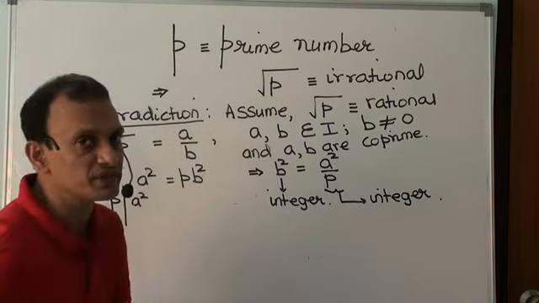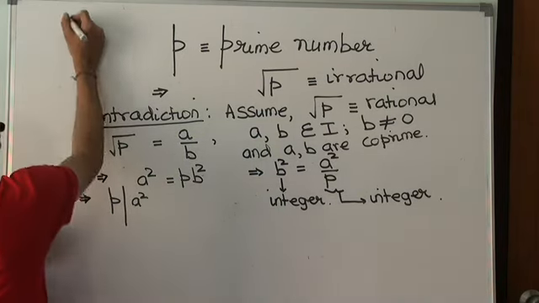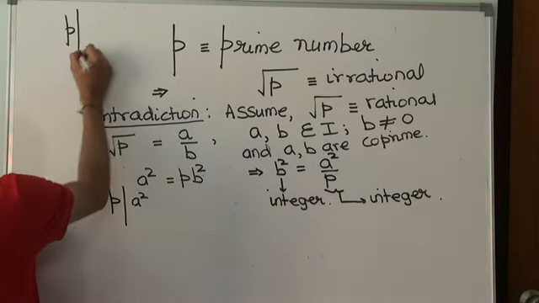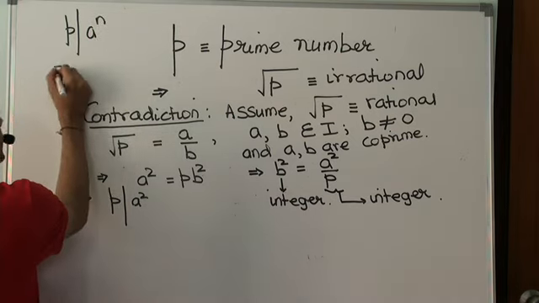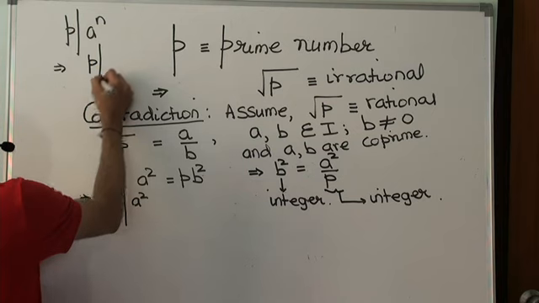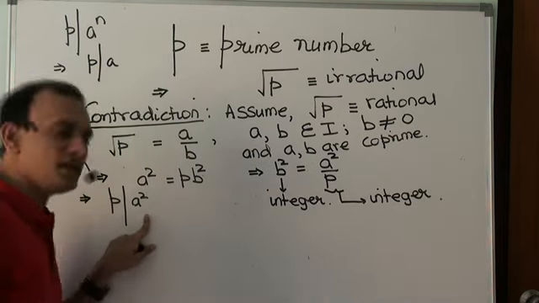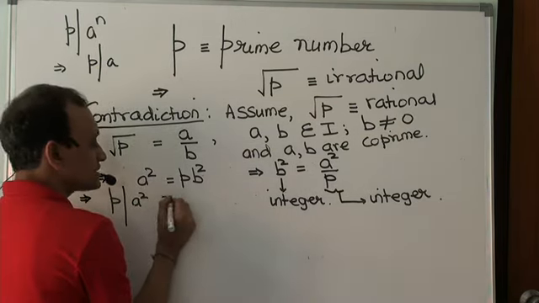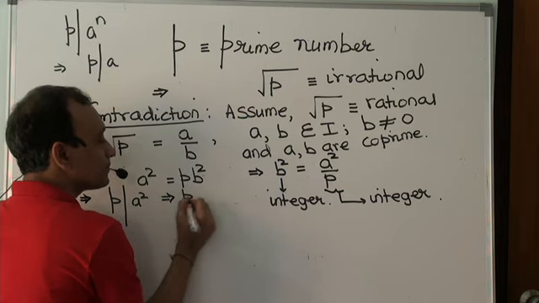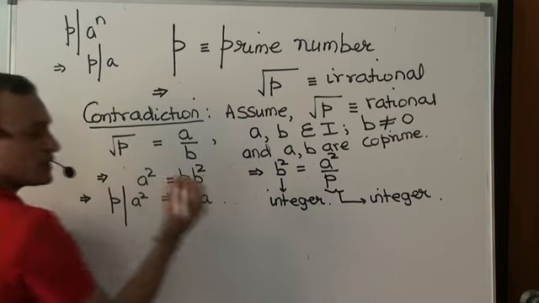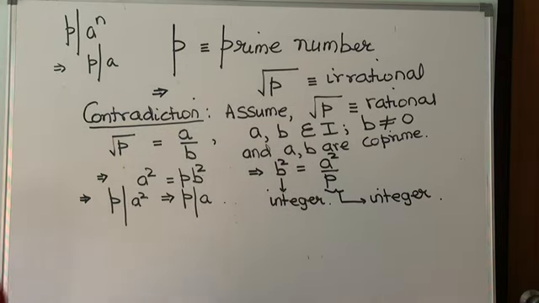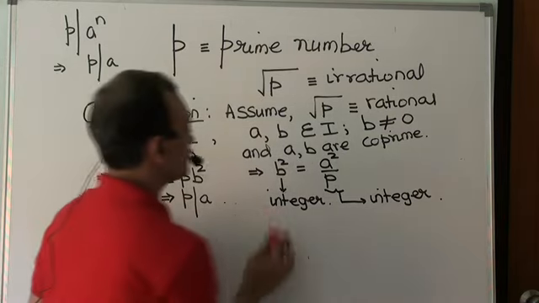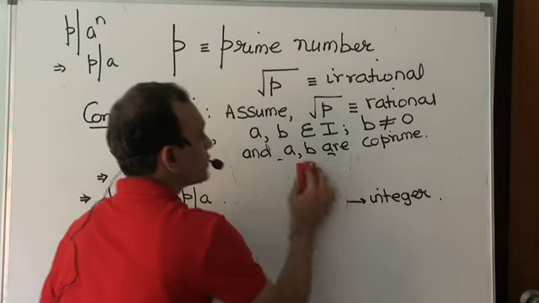But a property that we looked at in the last session: if p is a prime number and it divides a to power n, where n is any natural number, then p must divide a. So if p divides a squared, it really means that p divides a. Yes or no? p divides a? Clear? If p divides a, it boils down to